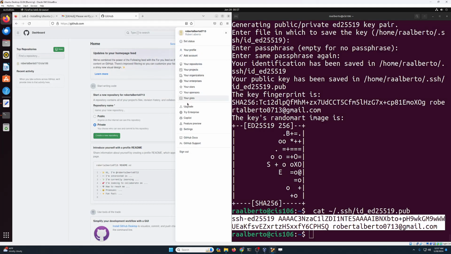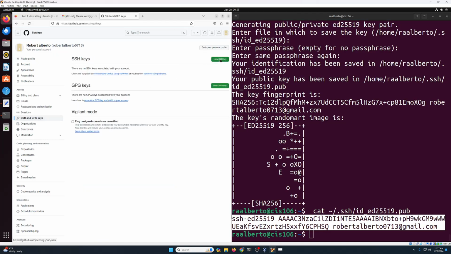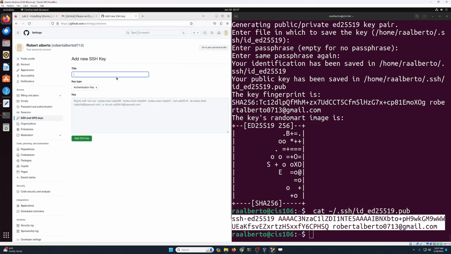Click on your user, then click on settings, then click on SSH and GPG keys. Click on new key, give it a name. I'm gonna call mine Ubuntu VM. And then I'm gonna paste the key over here.